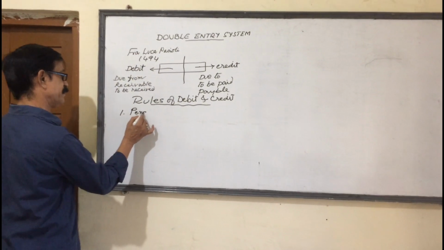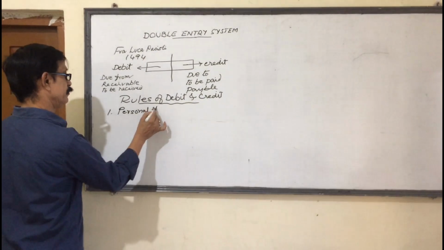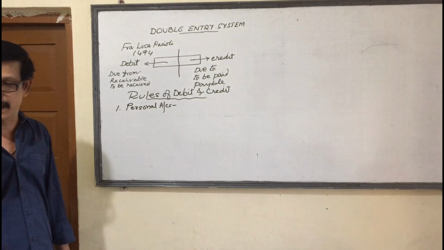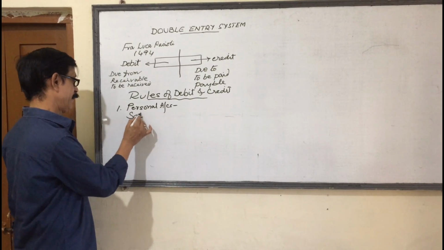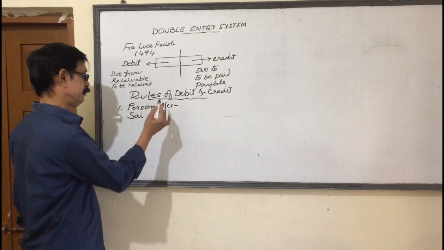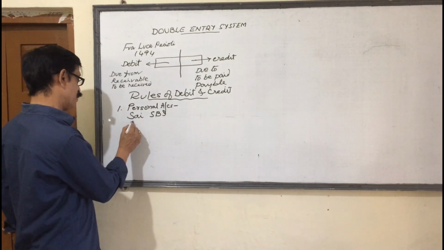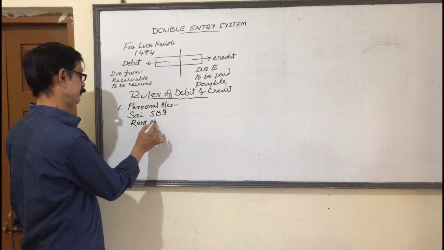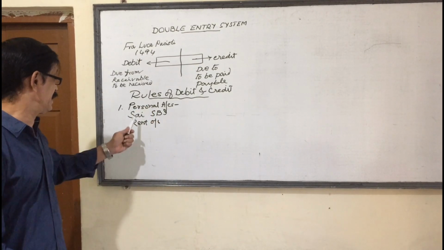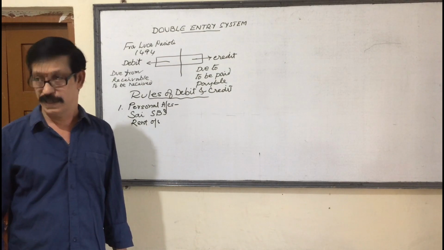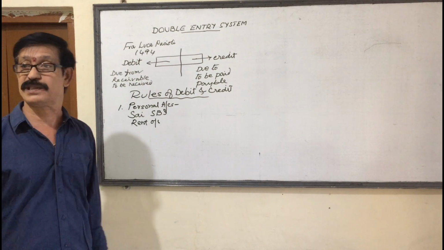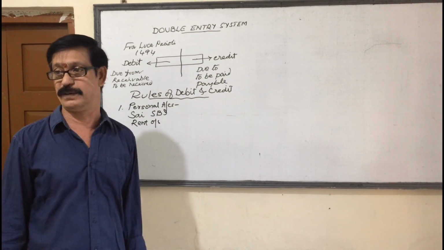Number 1, personal accounts. My name is Sai. SBI, State Bank of India. Rent outstanding. These are personal accounts. Sai is a natural personal account. State Bank of India is an artificial personal account. Rent outstanding is a representative personal account.